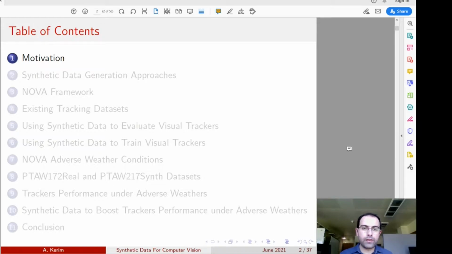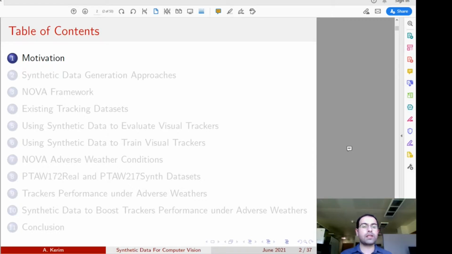Now, in these few minutes, we will try to cover the following points. First of all, our motivation behind the thesis research. Second, the available synthetic data generation approaches and why we selected the specific approach that we employed in our NOVA framework.